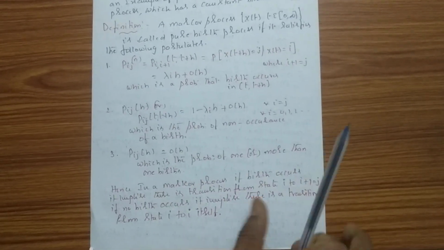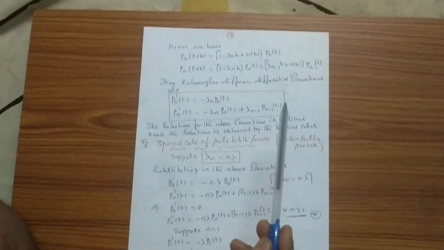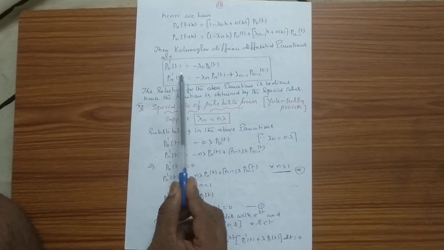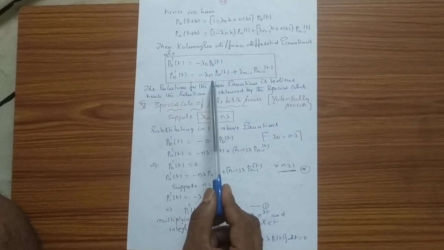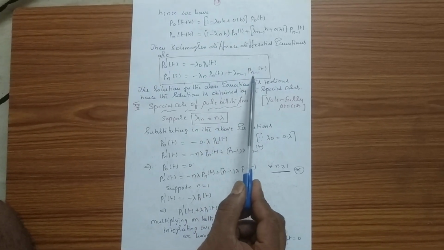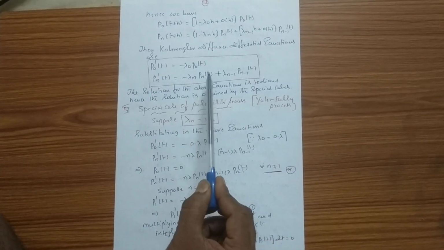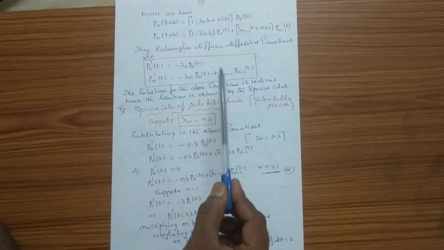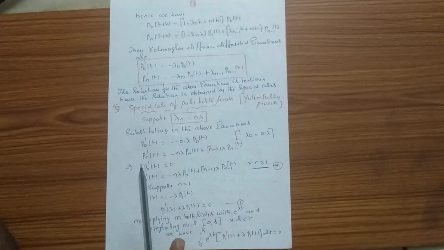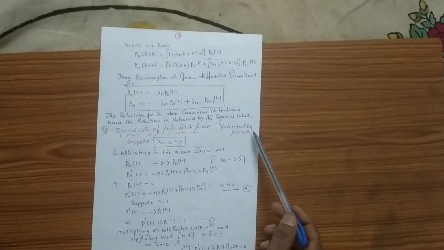Now from the Kolmogorov differential equations, I have P0'(t) equal to minus lambda 0 P0(t), and Pn'(t) equal to minus lambda n Pn(t) plus lambda n minus 1 P(n minus 1)(t). The solution for the above equations, which I gave in the last video lecture, can be obtained by special cases. Here is the special case of the pure birth process, which is also called the Yule-Furry process.